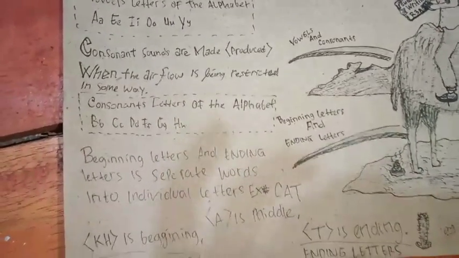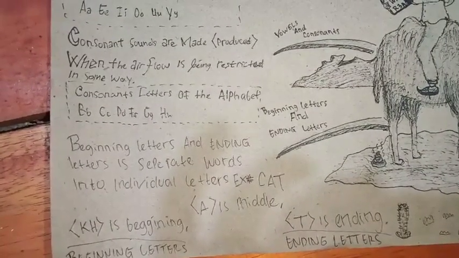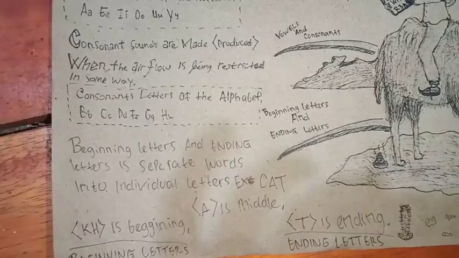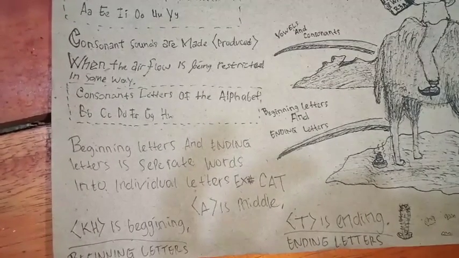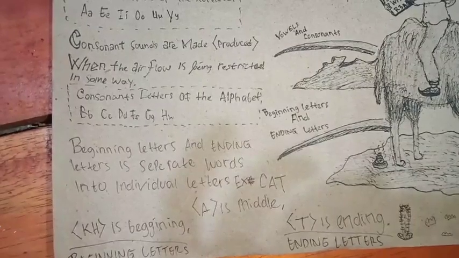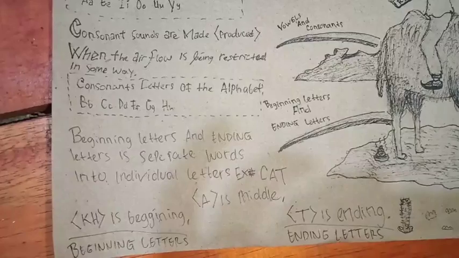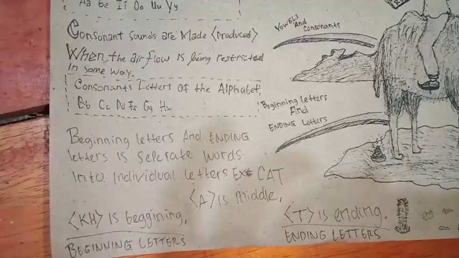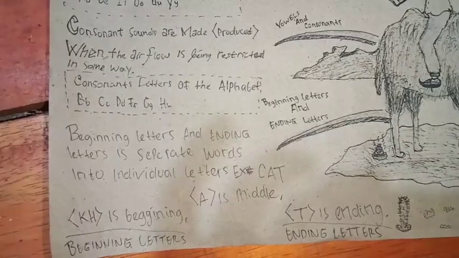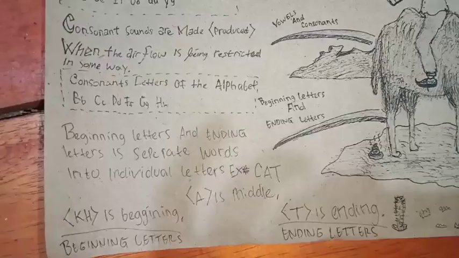Consonant sounds are made or produced when the airflow is being restricted. In the same way, consonant letters of the alphabet: B, C, D, F, G, H. Beginning letters and ending letters separate words into individual letters. Example: cat. K is the beginning, A is the middle, and T is the ending letter.